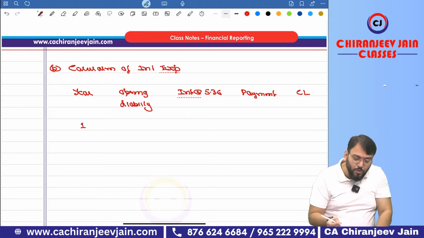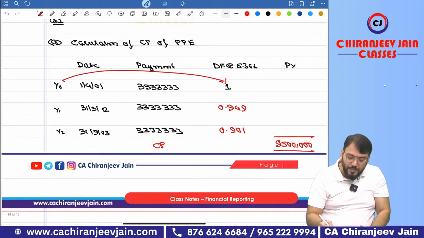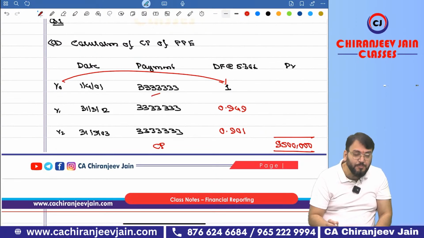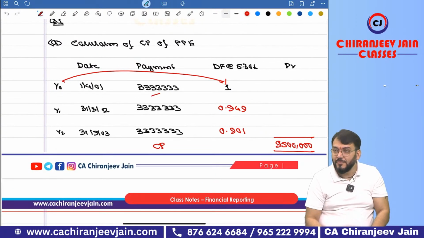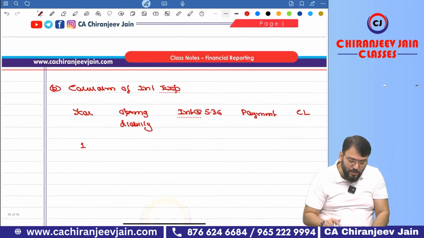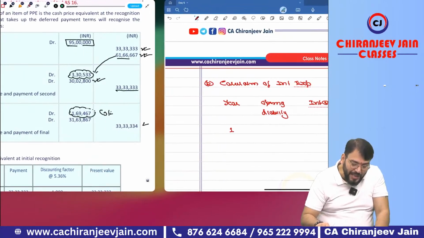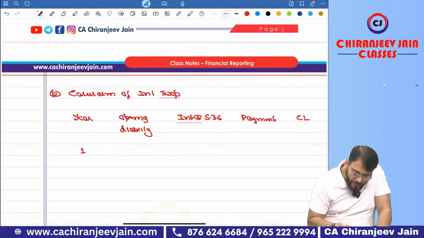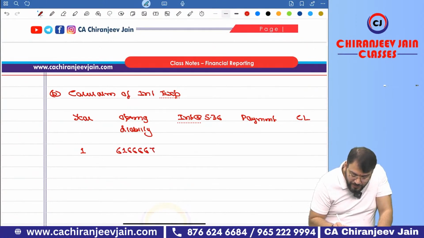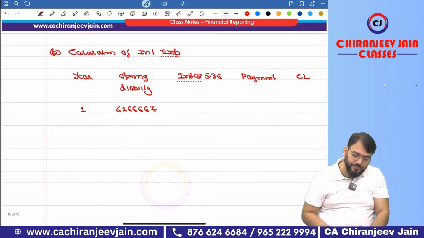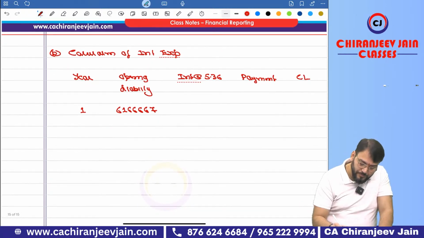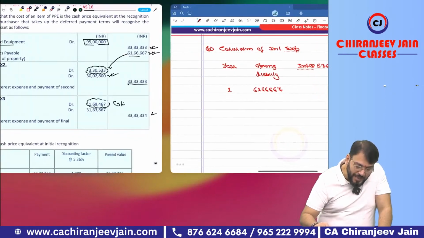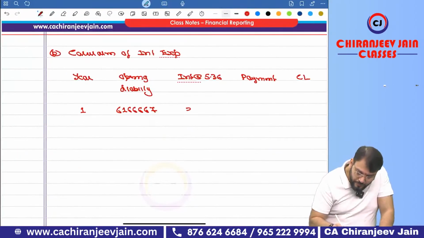So year 1, what was the opening liability? Can you say opening liability will be 95 lakh minus this, because this was paid initially. What was the opening liability? 61 lakh 66,667. Then interest 3 lakh 30,533.